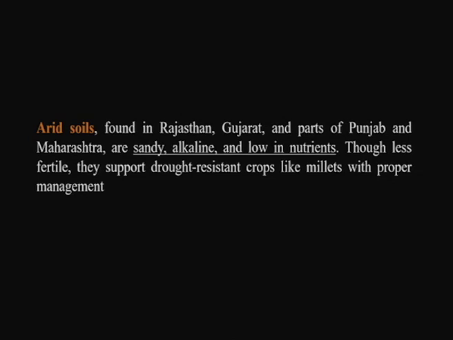Then we have arid soils. The name indicates that these are the soils mostly found in the desert areas and dry conditions, something found in the dry parts of Rajasthan, Gujarat and parts of Punjab and Maharashtra. So, these are sandy soils which are alkaline in nature and low in nutrients.